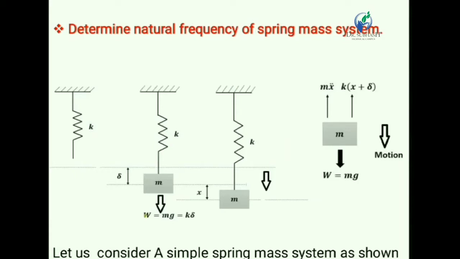In the first position, the spring is fixed at one end and free at the other end, and the spring has some stiffness K. Now if the mass M is attached at the free end of the spring, then the length of the spring will increase by delta because of the mass.